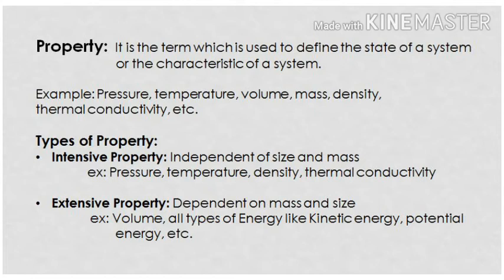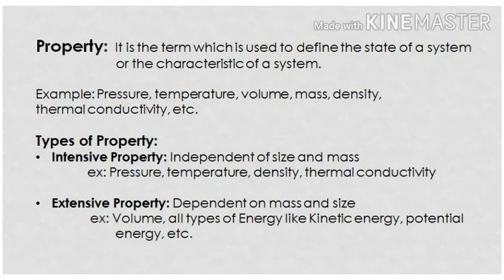Suppose I have a tank whose volume is 1 meter cube. So the amount of water stored in that tank will be 1000 kg. But if I increase the volume of that tank, then the mass that can be stored within that tank will also change. Hence, in this case, as volume increases, the mass also increases. That means volume is dependent on mass and hence we call this an extensive property.